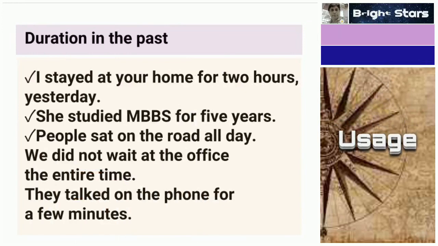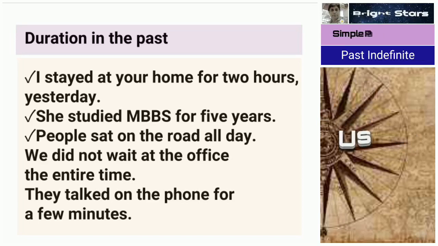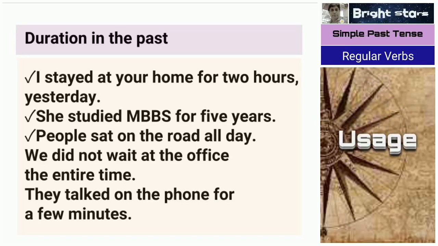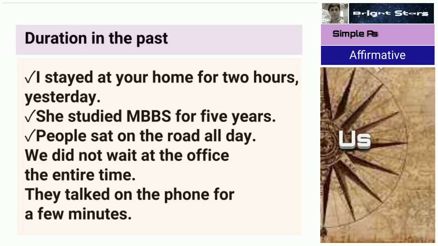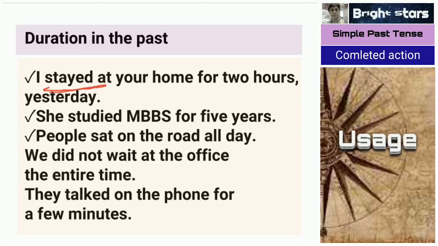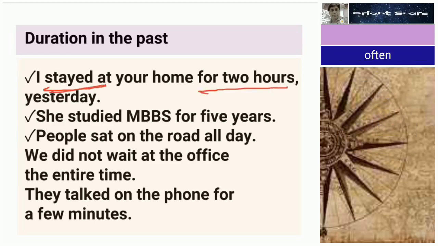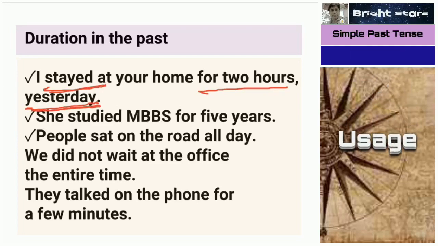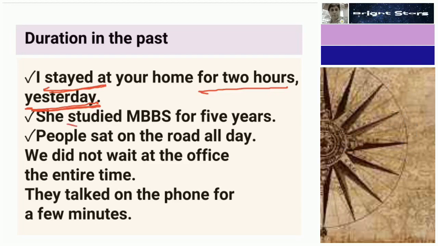Duration in the past. For duration in the past, we can also use simple past tense. In the case of present tense, for duration we were using present perfect continuous tense. Here also we can use it if an indication is there. Stayed, the simple past tense of stay: stayed for 2 hours yesterday. These two things you should not forget: for 2 hours, yesterday.